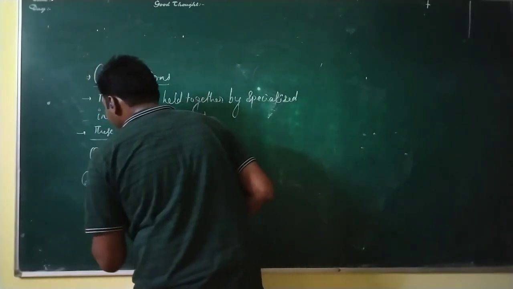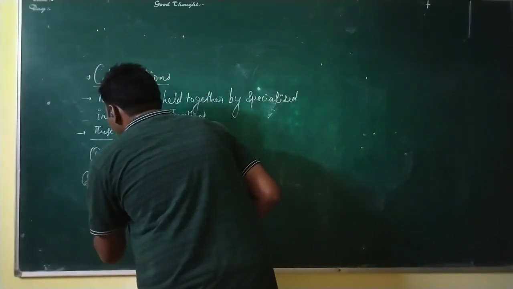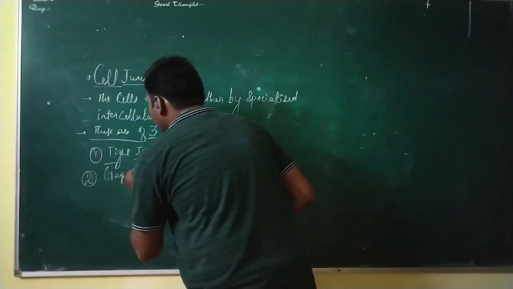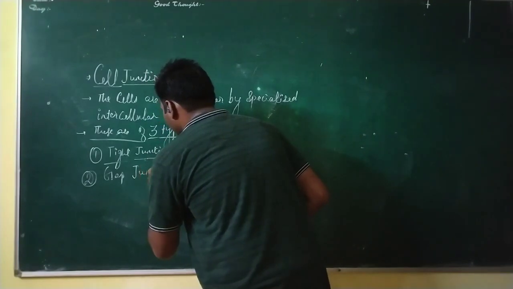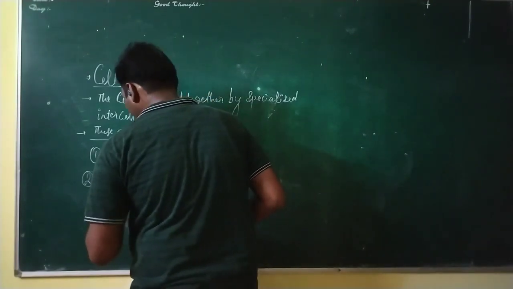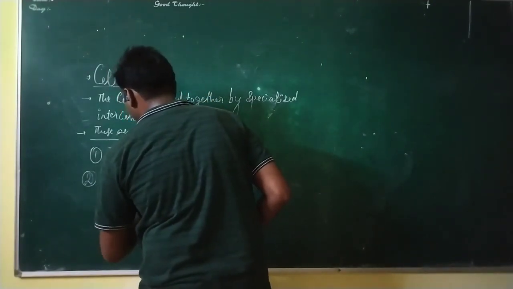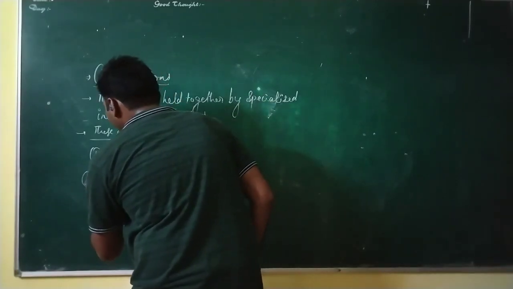Second is the gap junction. Or second will be the adhering junction. Okay, second will be the adhering junction.